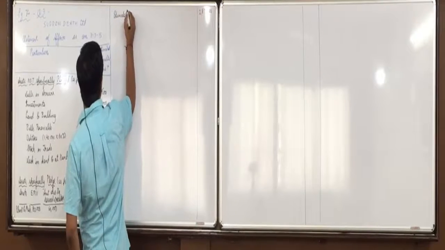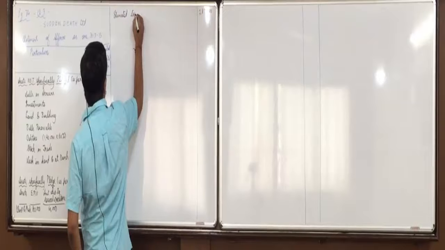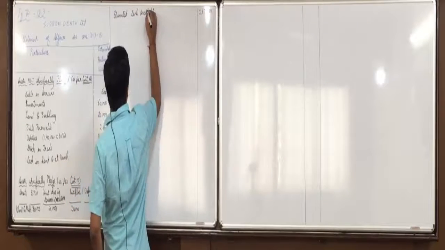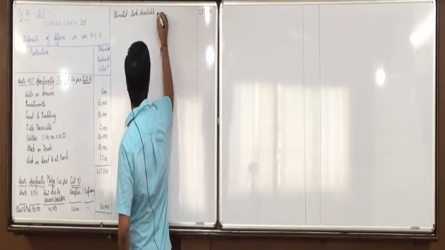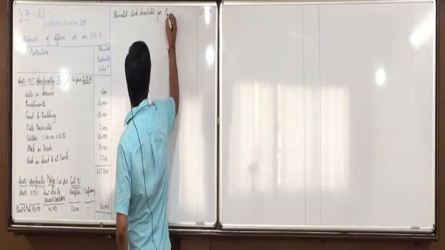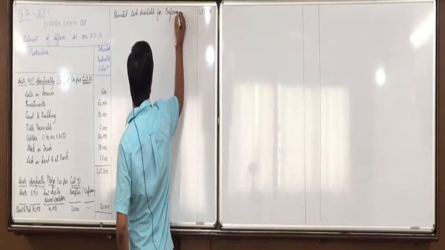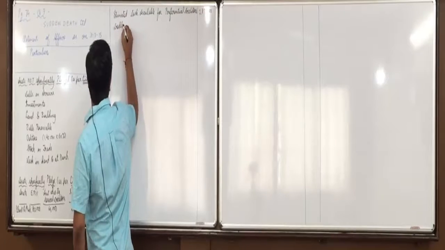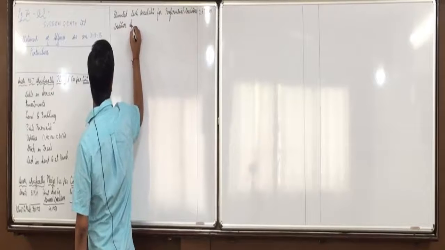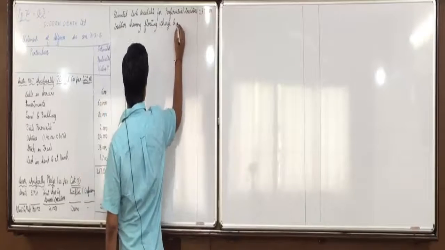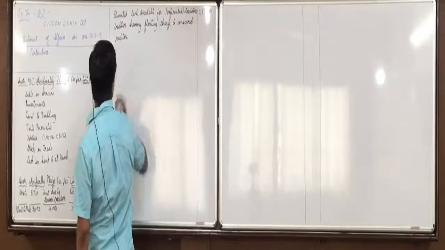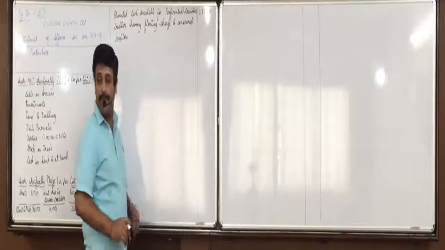Okay, this is the estimated cash available for preferential creditors, creditors having floating charge and unsecured creditors. Is everyone clear with this?